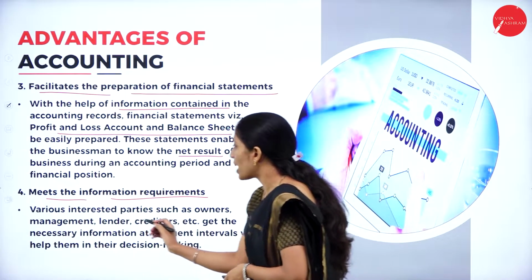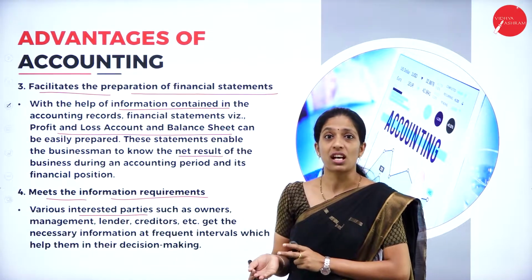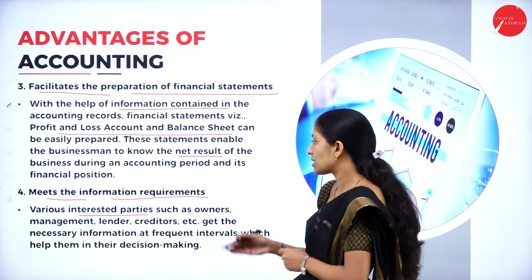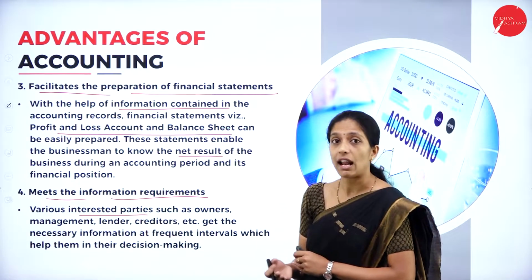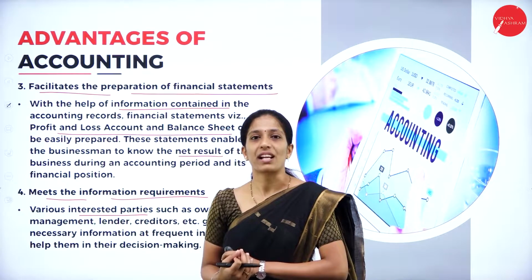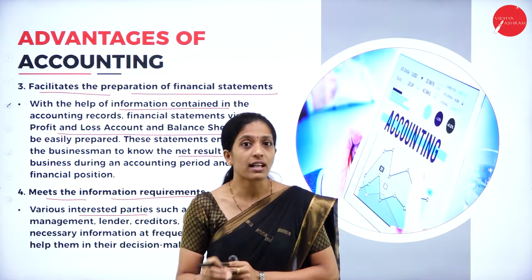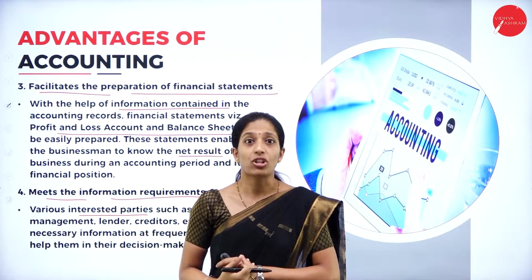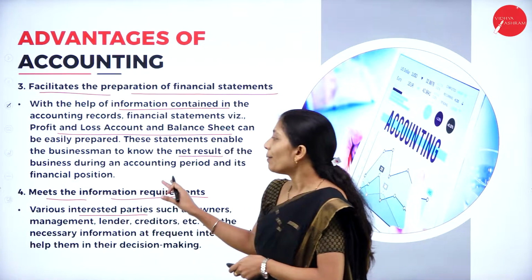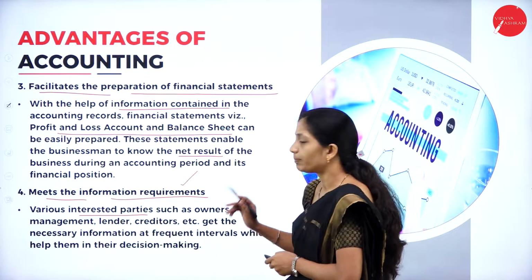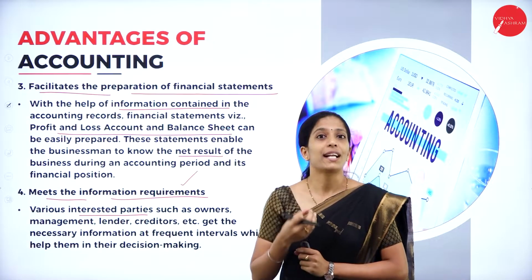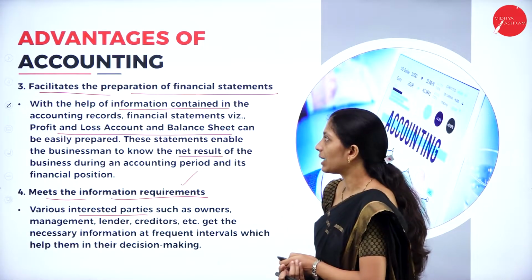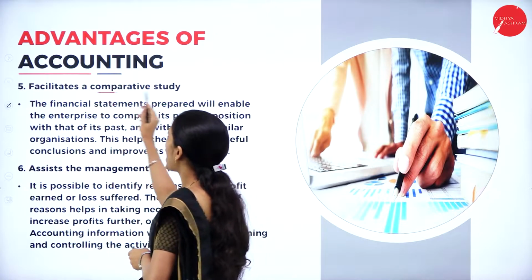So, various interested parties. As I told you, there are a number of users who are dependent on accounting information. They are known as interested parties such as owners, management, lenders, CEO, president of the company. If they demand accounting information, then the organization can provide the accounting information as per their demand. So, in order to meet the information requirements, in order to meet their demand to get the financial records, we have to maintain a proper financial statement. Next one is facilitates a comparative study.